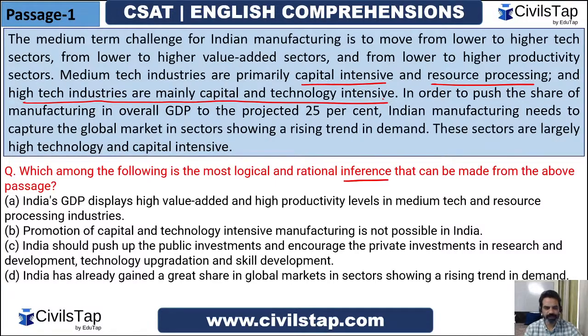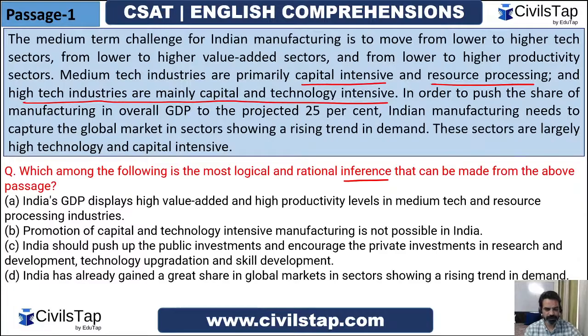So in order to push the share of manufacturing in overall GDP to the projected 25%, Indian manufacturing needs to capture the global market in sectors showing a rising trend in demand. Now, these sectors are largely high technology and capital intensive. So what he wants to convey is that there has to be a paradigm shift in the manufacturing sector, moving to higher tech based working rather than resource processing based working.